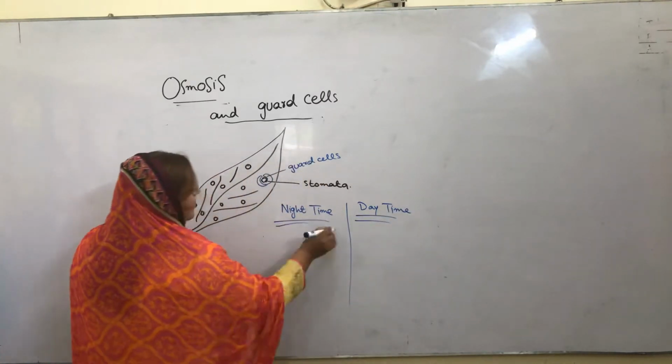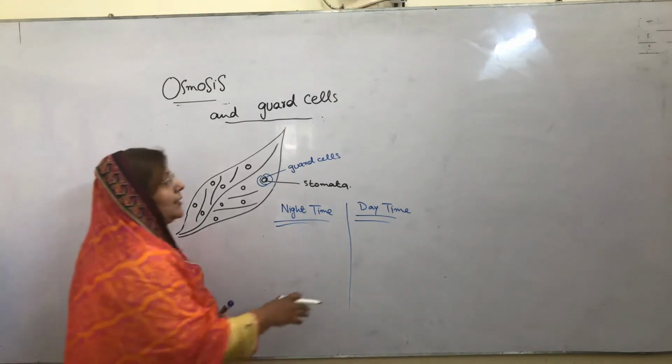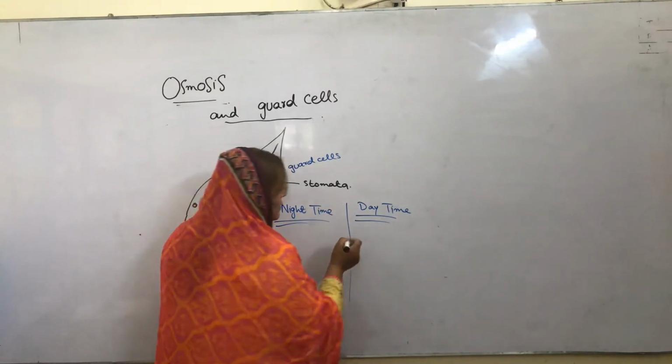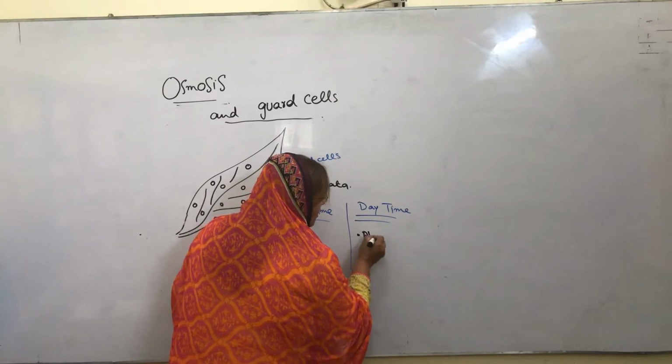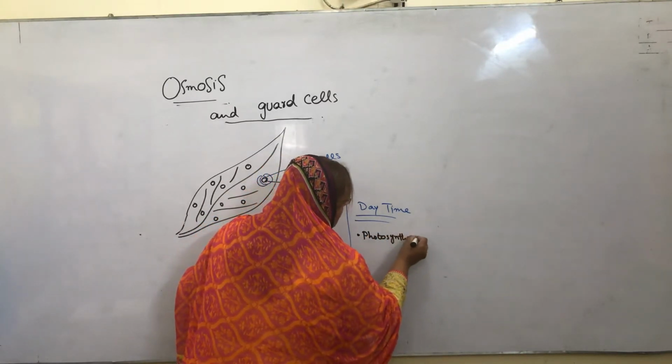First, when we discuss the daytime, what happens? At daytime, we all know all plants do photosynthesis.